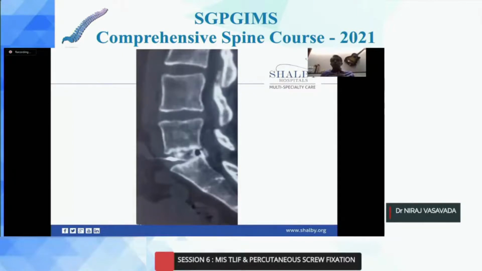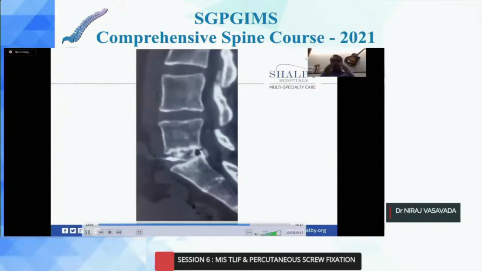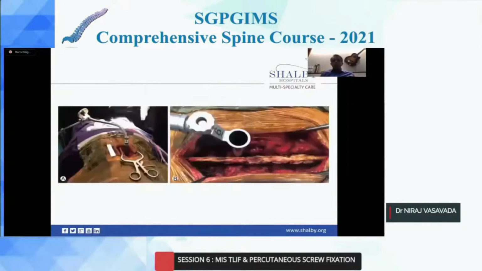So I started amending that surgical technique, and I started relying more on posterior distraction and then putting the cage inside. But in some of the cases where you have to do that osteotomy of the posterior lip, make sure that you cover those raw areas with bone wax so that new bone formation doesn't happen.